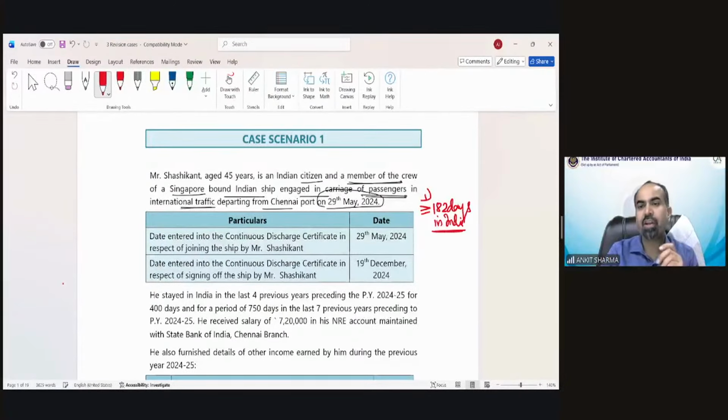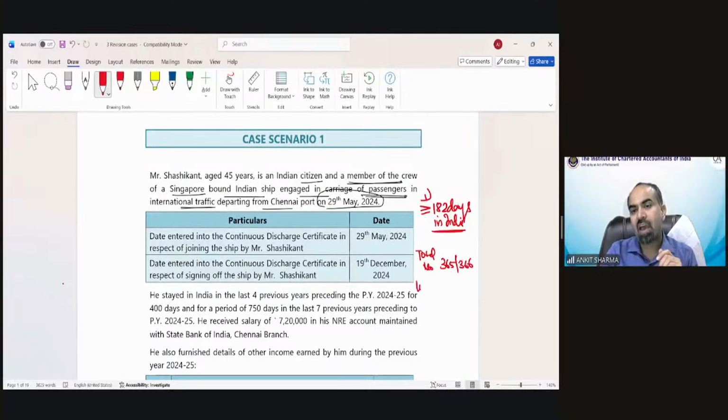Only this condition needs to be checked. And for finding out whether he is in India for 182 days or not, we have to calculate how many days he is outside India. Generally, we calculate the number of days of stay in India, but for a crew member, we have to take the total number of days in the year, like 365 or 366.